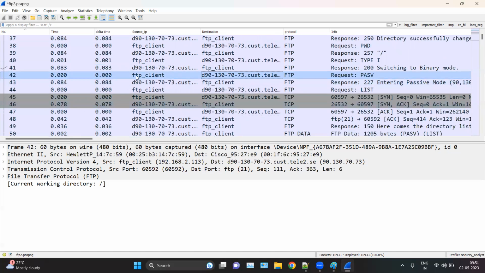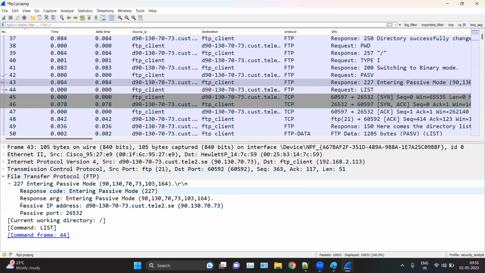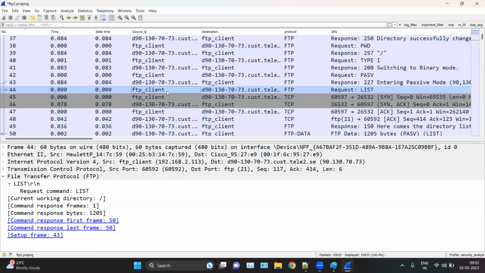Okay, that we want to connect via FTP passive mode. And here you can see the server sending, okay, entering passive mode. And here at the bottom you can see entering passive mode, and the port which the server wants to connect with, which is 26532. Okay, 26532. And here you can see the FTP client is sending the command from the source port 60592 because it is a command request.